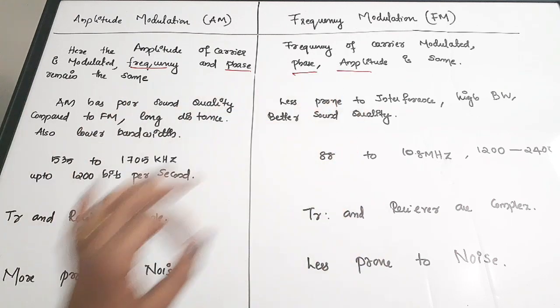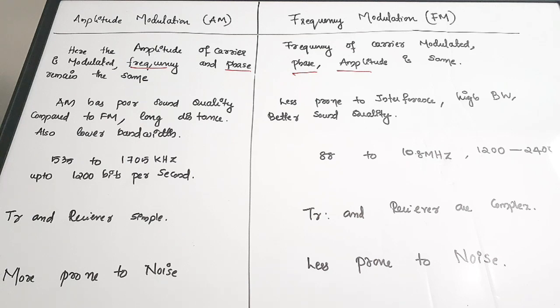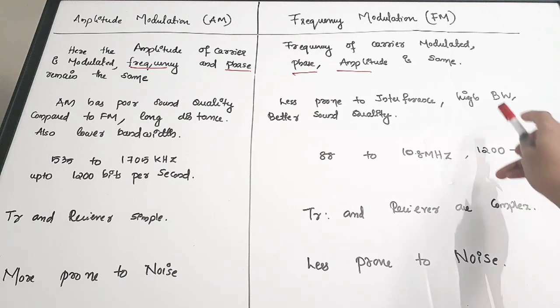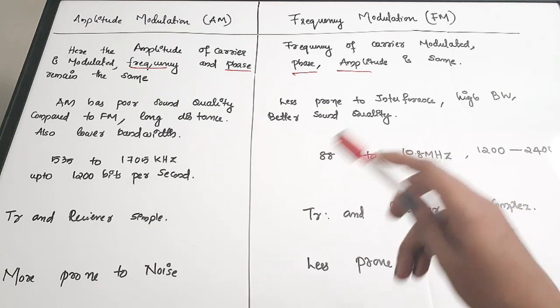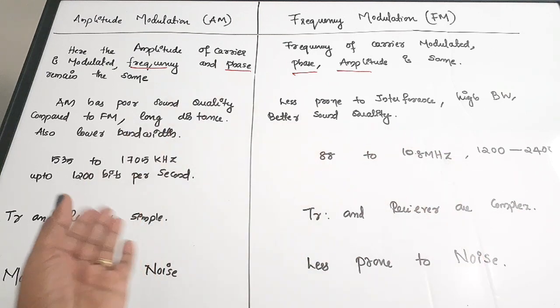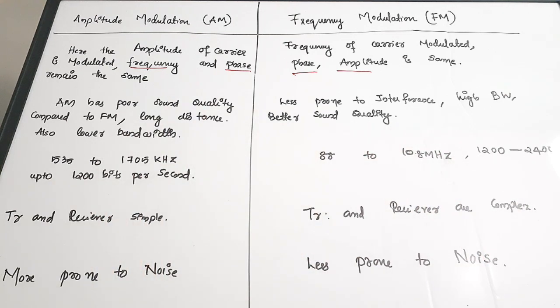Okay, next, talking about frequency modulation, it is less prone to interference, and due to that it is having better quality, and the bandwidth consumption is high, and the sound quality is better as compared to the AM. Okay, so that is one major comparison between amplitude modulation and frequency modulation.